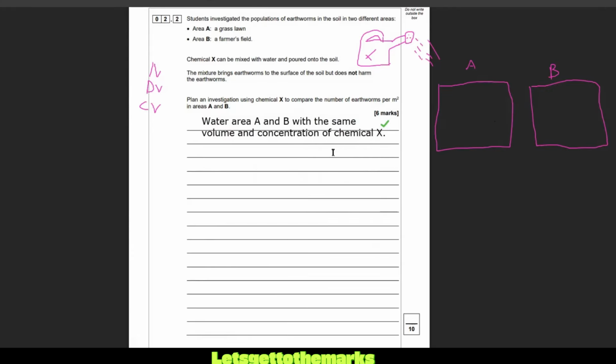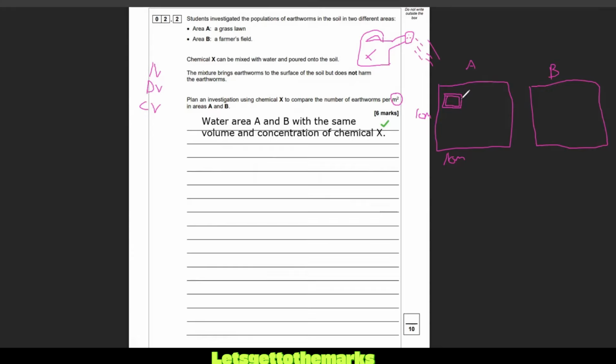Now what we want to do, this might be a big field, it might be 100 meters square. Imagine that this field is 10 meters by 10 meters. You don't want to trudge all across the whole field counting all the earthworms and then dividing by 100, because we need to do it in meters squared. So you could do the whole field, 100 meters, and see if you can count them all, but that wouldn't be very accurate. Much better to place one of those metal squares. Hopefully you remember the name of them. They're called quadrats.